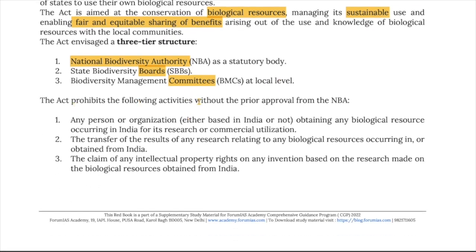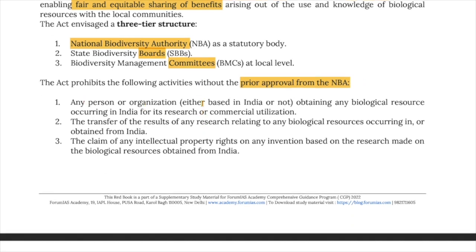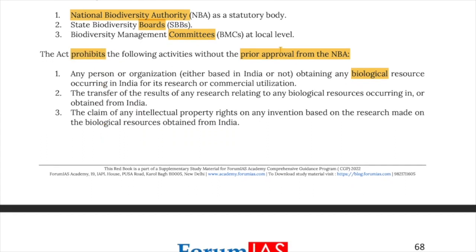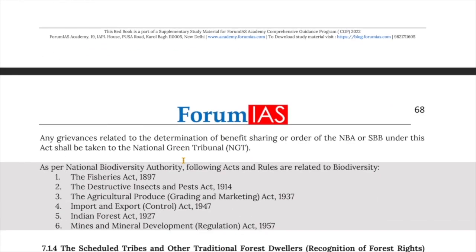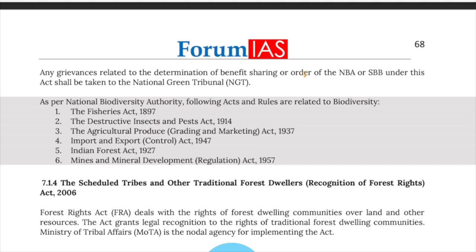Now, the Act prohibits the following activities without prior approval of the National Biodiversity Authority. Now, any person or organization, either based in India or not, obtaining any biological resources occurring in India for its research or commercial utilization. The transfer of result of any research relating to any biological resource occurring in or obtained from India. Now, these are prohibited activities, and they need prior approval from NBA. The claim of any intellectual property right on inventions based on research made on the biological resources obtained from India. Any grievances related to the determination of the benefit sharing or order of the NBA or SBBs under this Act shall be taken to the National Green Tribunal.